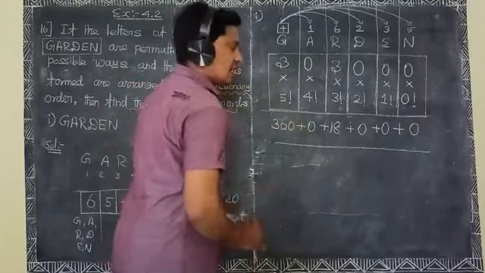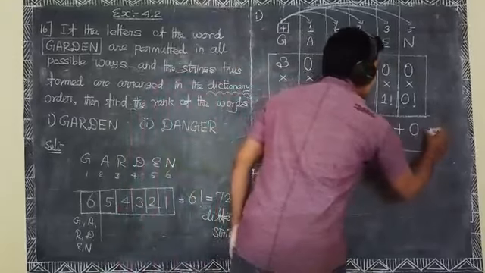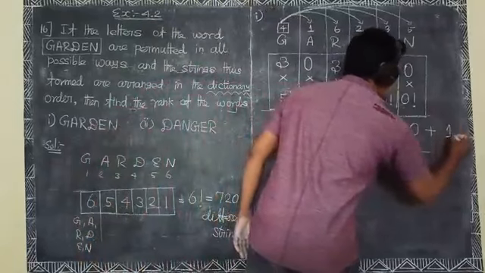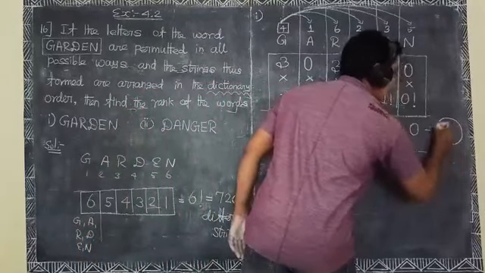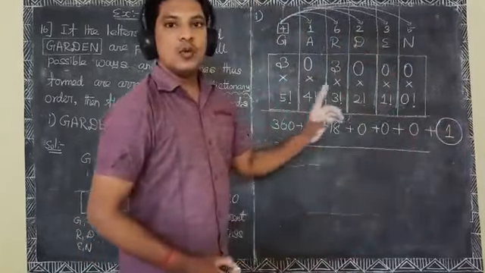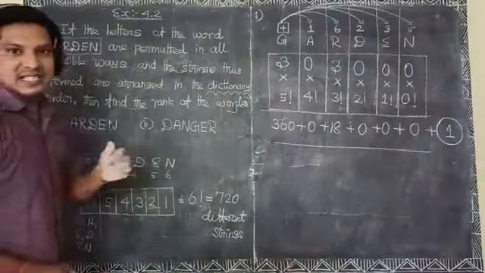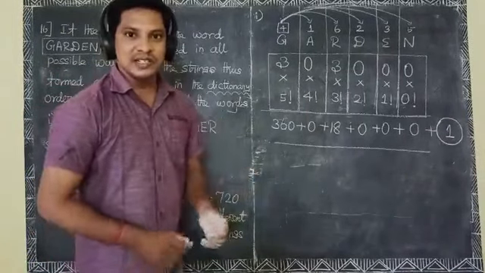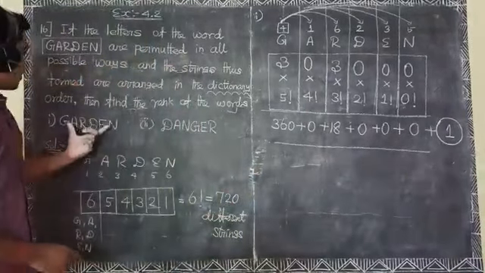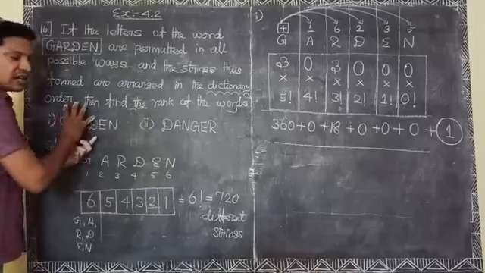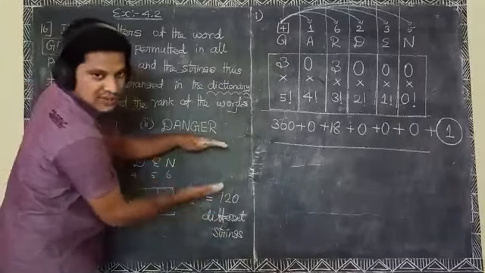Finally we add 1. Don't forget we add 1 finally, because garden itself is one of the words, so we allot 1 rank in 1 to 720.